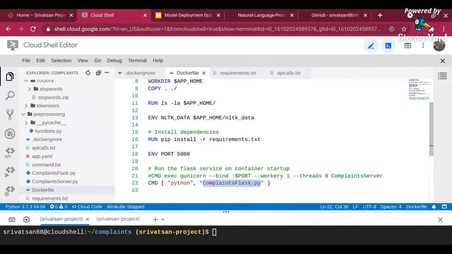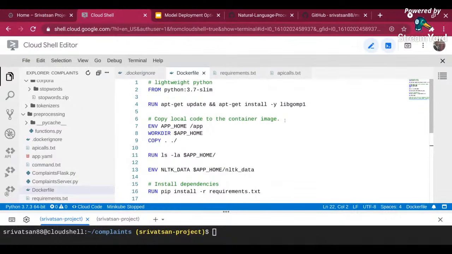Now you can also run gunicorn over here. If you want to run gunicorn, you can just change it to this one, but I'm going to stick to just the typical Flask for now, because I'm going to use serverless to scale it for me. So I can give a minimum version of serverless and let it scale for me, right? But it's good to have gunicorn as well, right? So you can do that as well. Now, this is what my Docker file is.